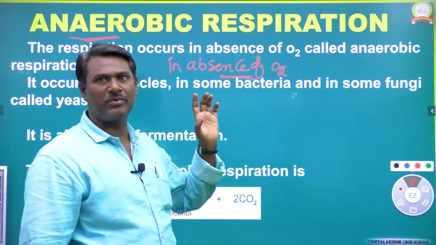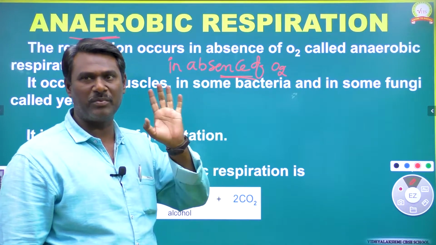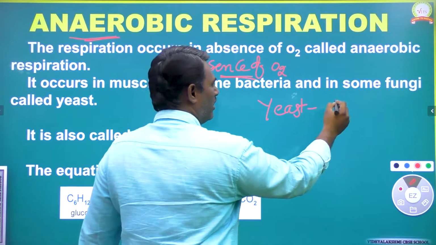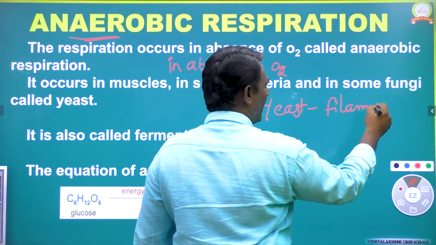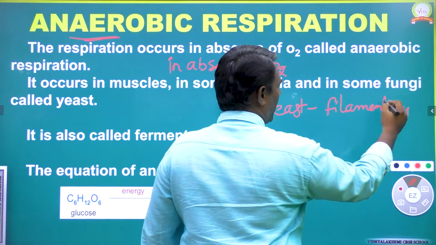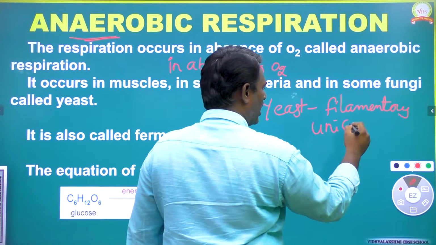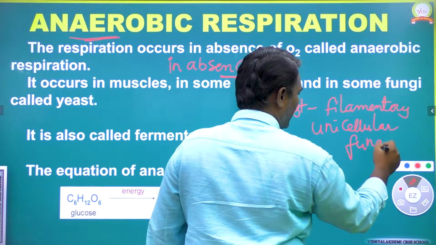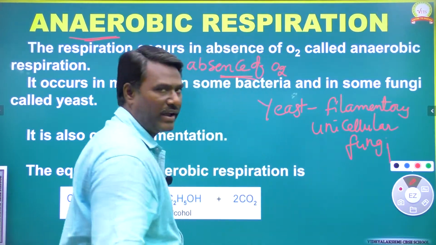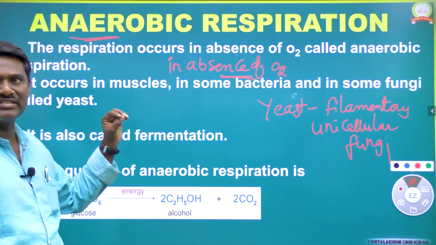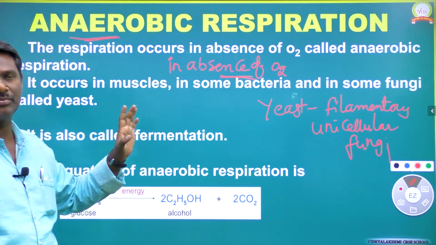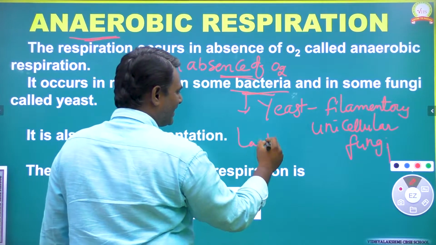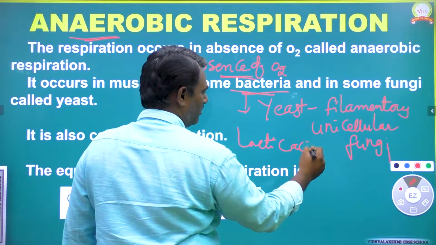Anaerobic respiration is another type of respiration which occurs most probably in yeast, which is a filamentous unicellular fungi. So within the fungi we can see anaerobic respiration, and we can also see it in some bacteria, particularly lactic acid bacteria.